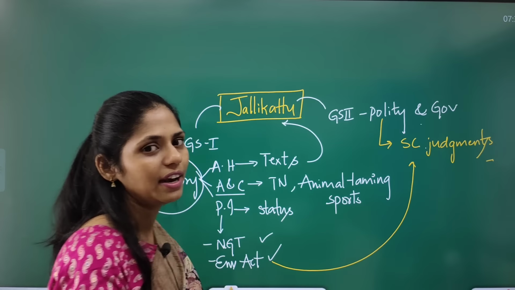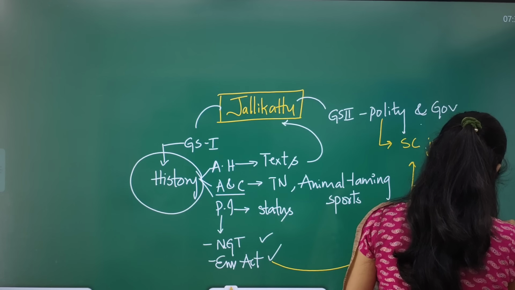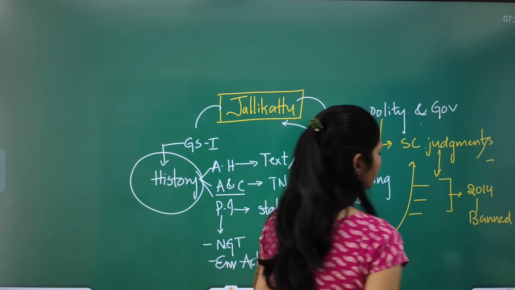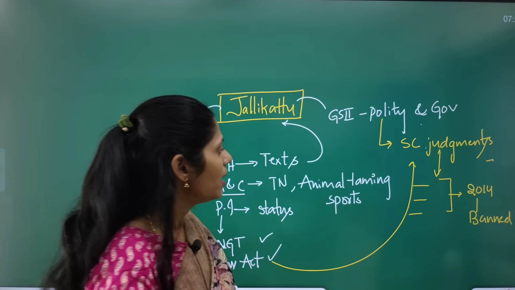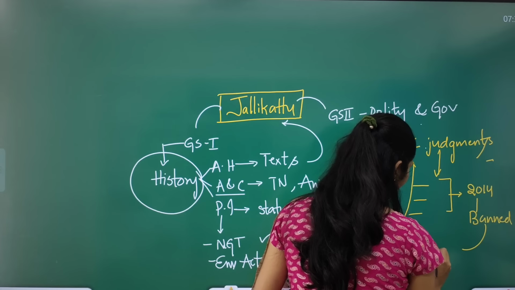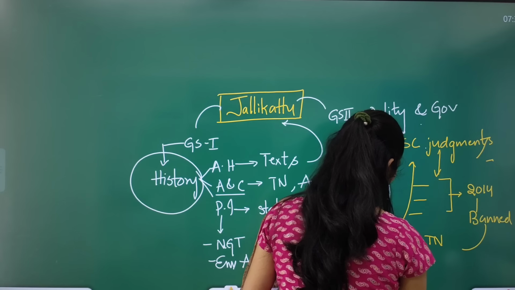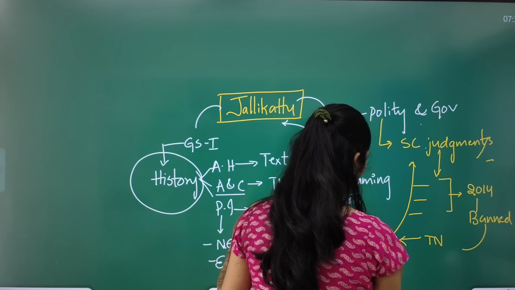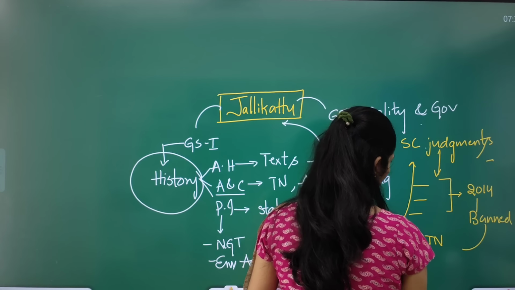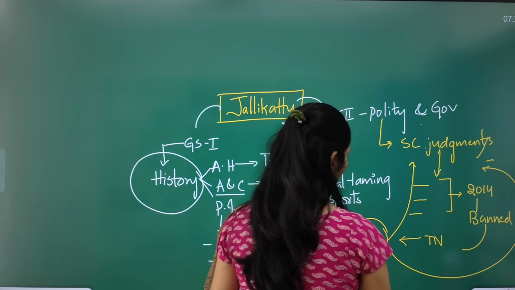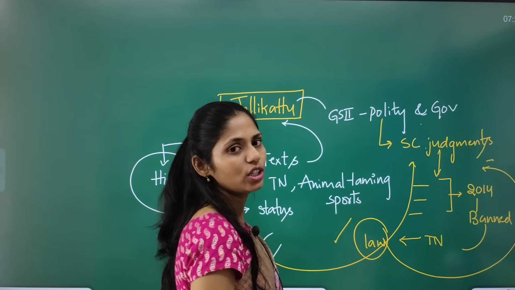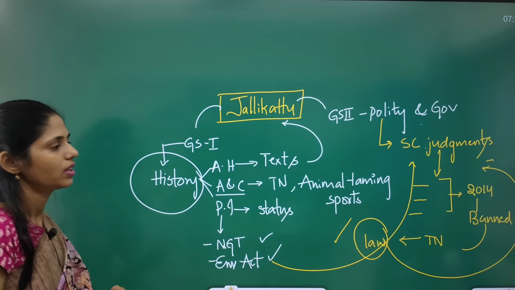And you have to see the important judgment. So the Supreme Court in 2014 banned this Jallikattu. But again the Tamil Nadu state government came up with a law. This law is overriding the judgment of the Supreme Court and it said that yes, you can continue this Jallikattu.